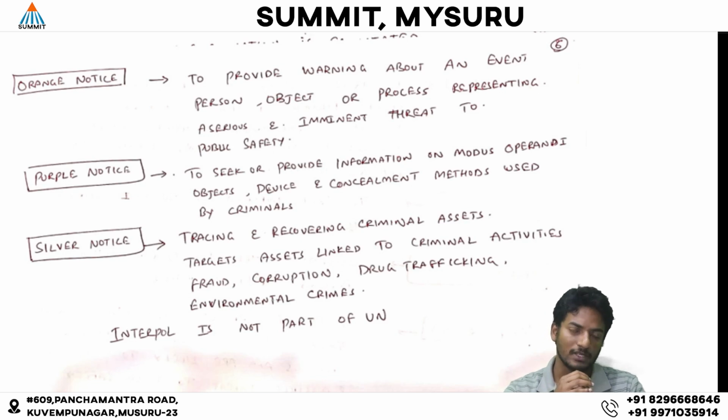Next is the purple notice. The purple notice is issued to seek information on the modus operandi, that is, the procedure adopted by criminals and the concealment methods used by criminals. So this is about the purple notices.